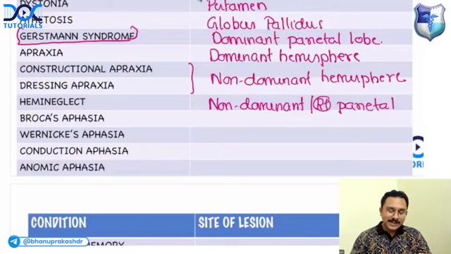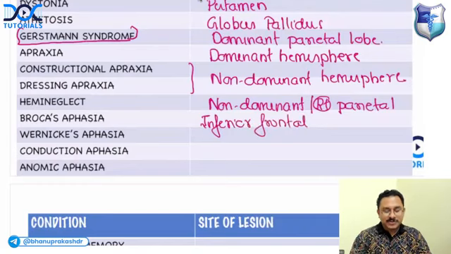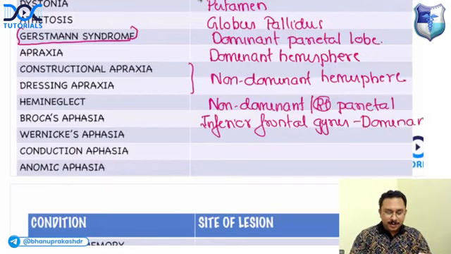Broca's aphasia is due to a lesion in the inferior frontal gyrus. Which hemisphere? Dominant or non-dominant? Dominant. Okay, that is Broca's. What is Wernicke's aphasia?